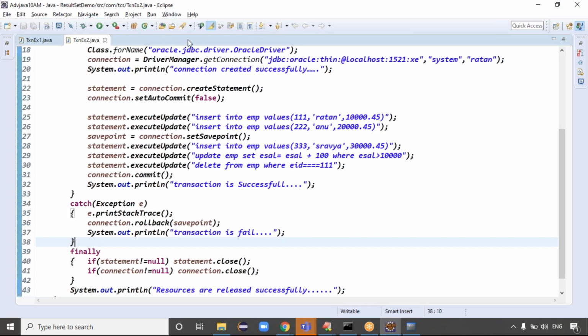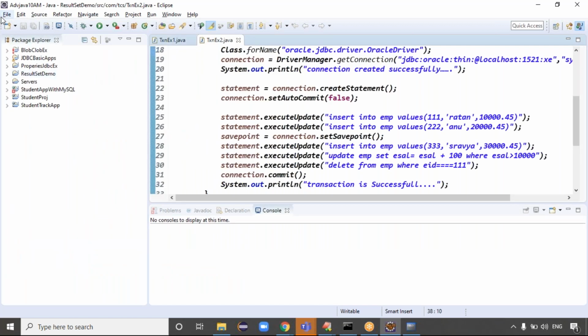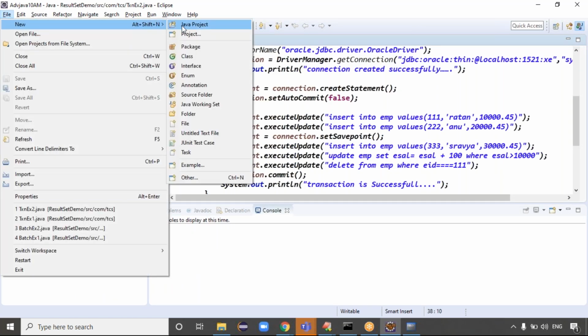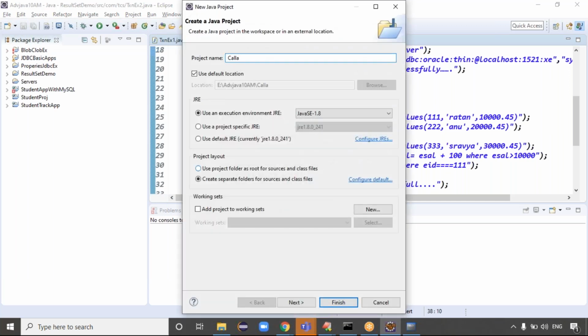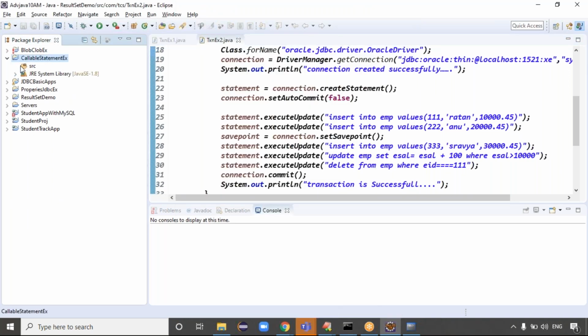To write the JDBC code, can you please create the new project now? Click on new. Let me create the Java project. We go for the Java project, callable statement examples. Click on finish. Callable statement example.